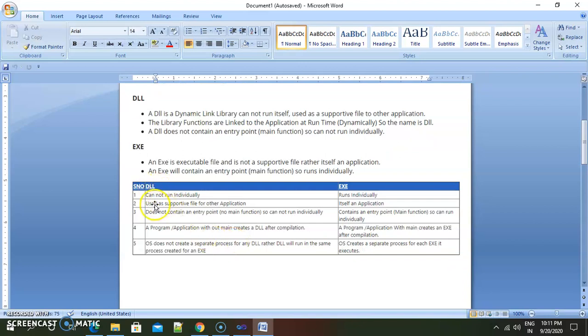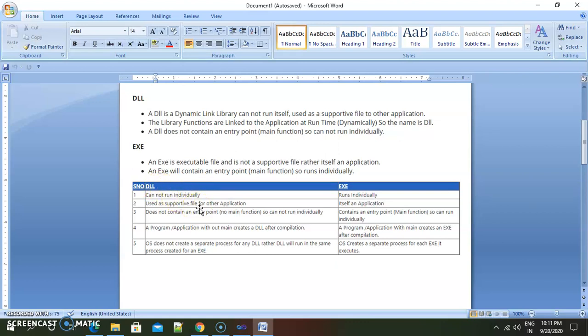A DLL cannot run individually, meaning the machine can't run DLL files directly, whereas the machine can run an .exe file directly. A DLL is used as a supportive file for other applications. The use of DLL is a reusable component.